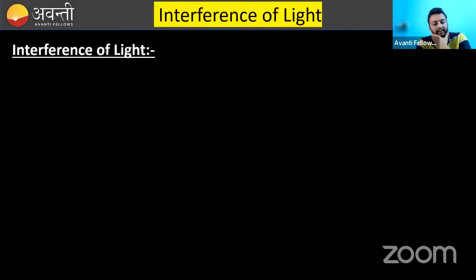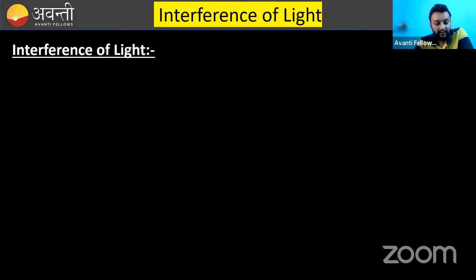Now comes interference of light. This is the most important topic from where most of the questions are asked. What is the meaning of interference? When two or more persons interfere in each other's tasks, that is generally called interference. Don't interfere in my work, this is the common phrase.